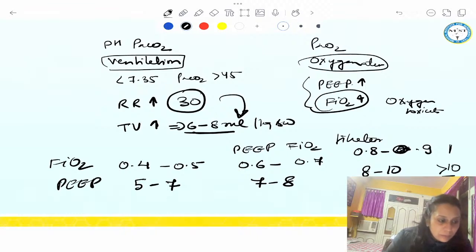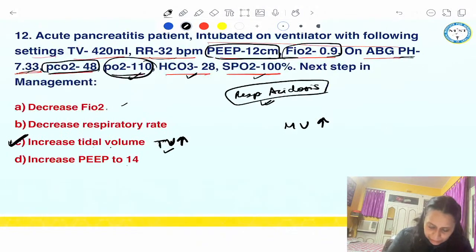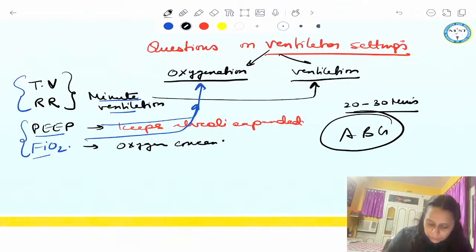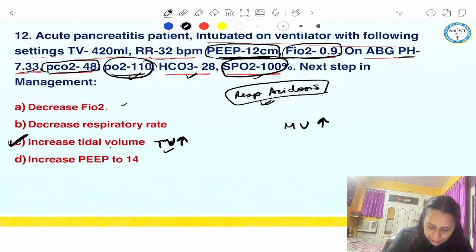So we try to titrate. Yes, this patient has a very high FiO2 and PEEP of 12, and that is only able to maintain the oxygenation of the patient. So we will keep it on that, or we can decrease a little because the patient already has PO2 of 110. But here, clear cut, it is respiratory acidosis. So we will mark that: increase the tidal volume of the patient. If this was within normal limit, I would have decreased the FiO2, right?